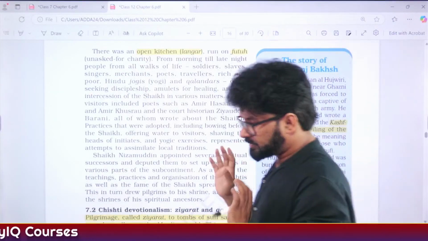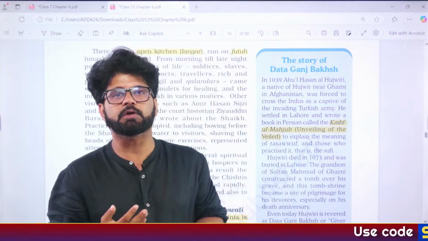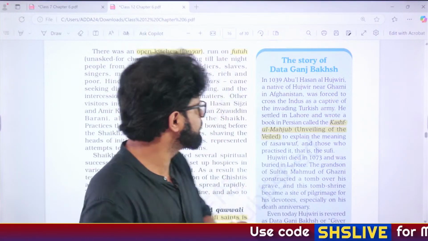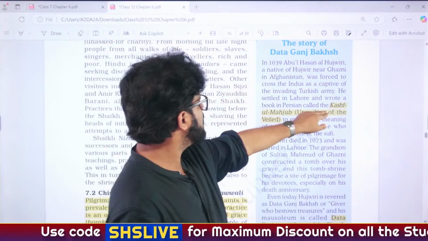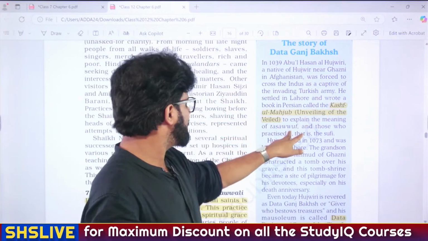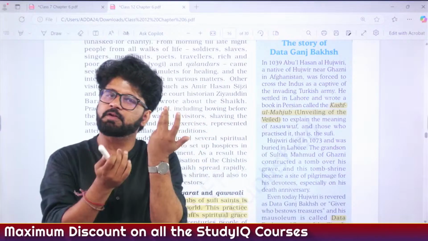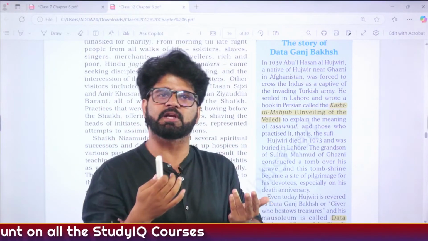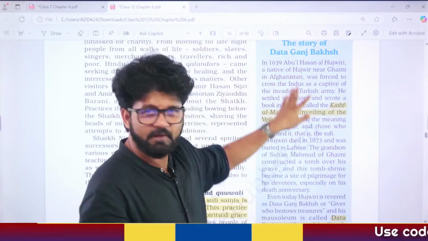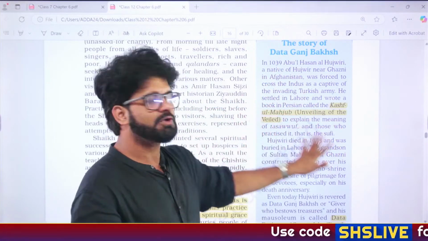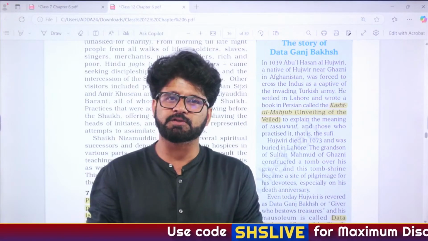So now, let's try to understand. Everything first is very important in our life. We have already discussed these things. So the first book related to Sufism is known as Kashf-ul-Mahjub, where they have talked about Tasawwuf, because there was no word called Sufism before the 19th century. It was known as Tasawwuf. So they have talked about Tasawwuf around the 11th century AD. This is one of the earliest books related to Sufism. Everything first is very important.